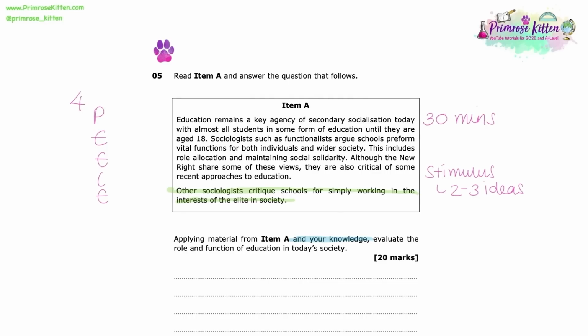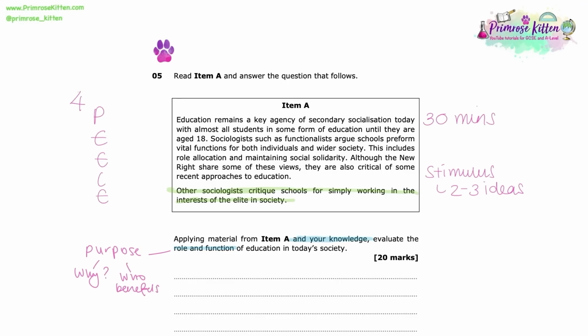With regards to the content of this essay question then, there are a few words in the actual question itself that you need to understand in order to plan your answer. First of all, it's that little phrase, role and function of education. So this means that we are answering a question around the purpose of education. Why do we go to school? Who benefits from it? Is it for the individual or is it for wider society?